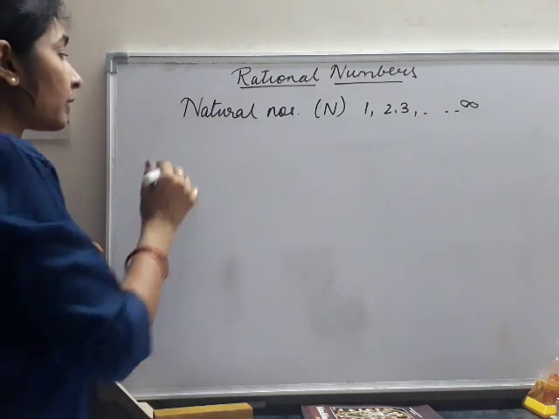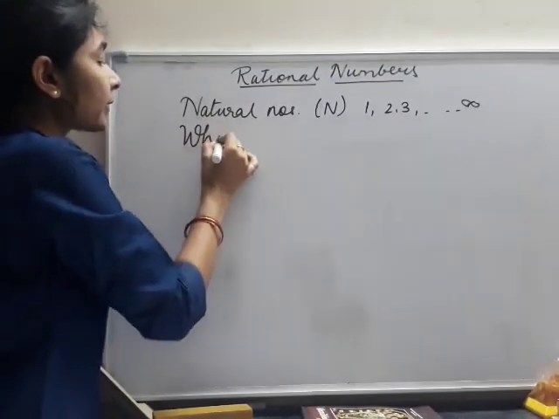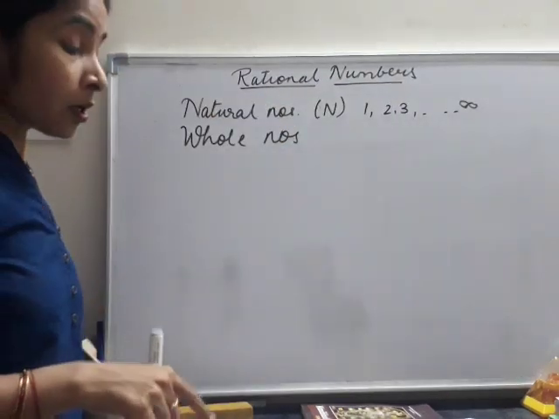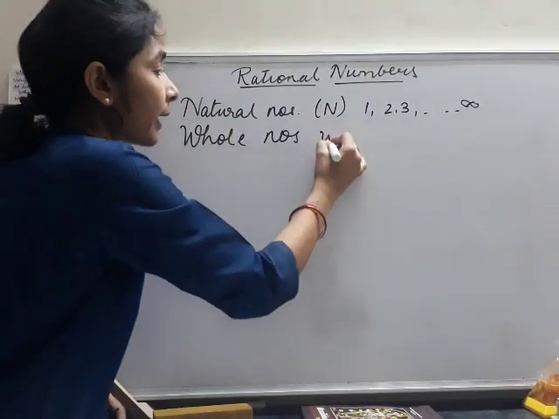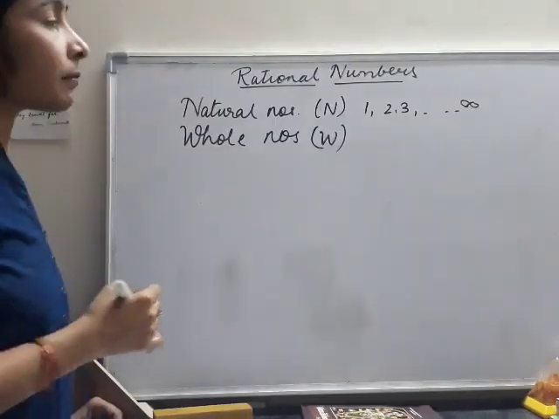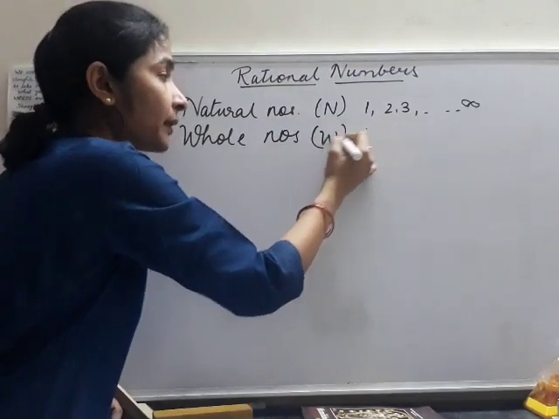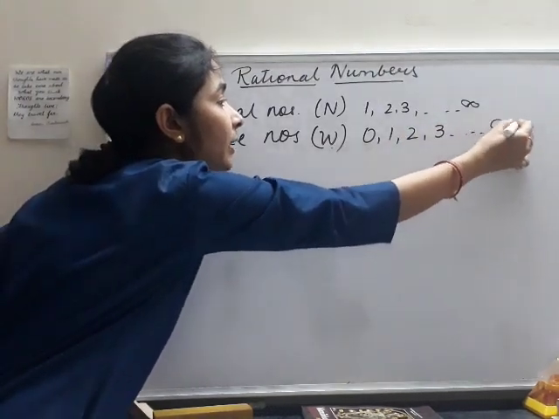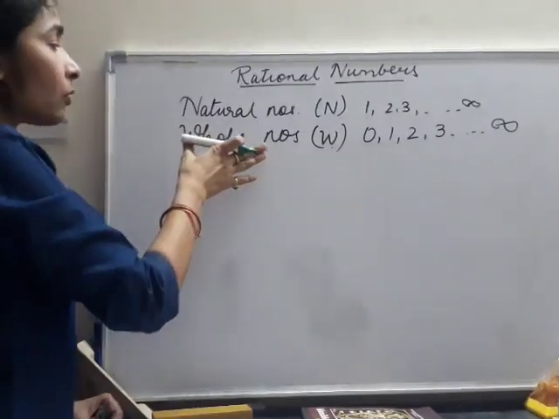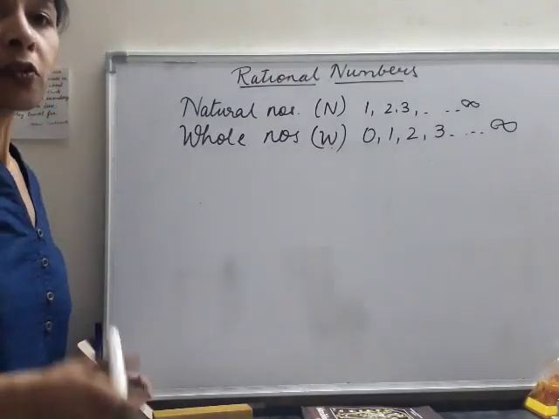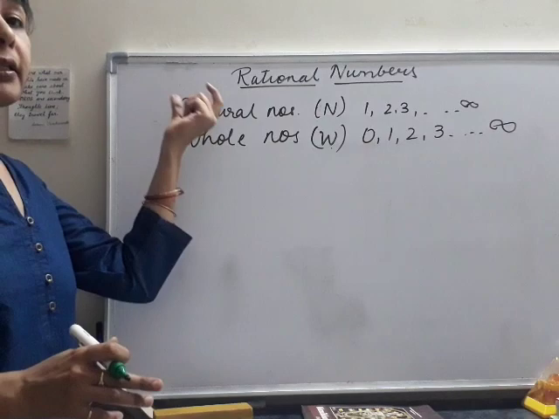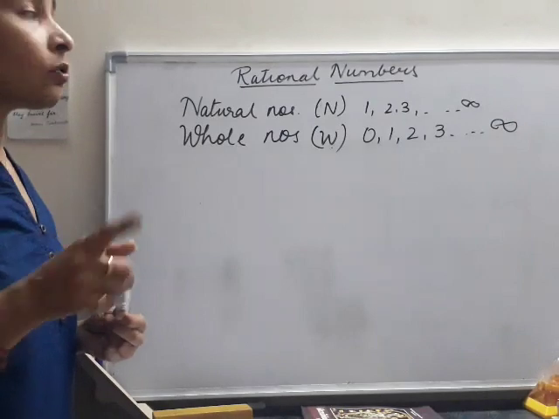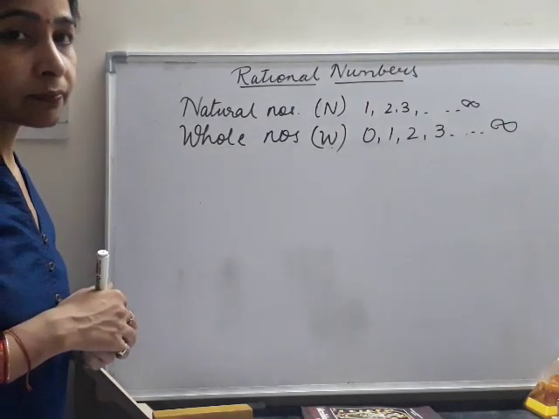Next is the category of numbers called whole numbers. In this category, along with the natural numbers, we have included 0 also. Including the 0, the category of numbers that we study is the whole numbers, and we denote them by capital W. It starts from 0, 1, 2, 3, 4 and continues again up to infinity. So the difference between the whole numbers and natural numbers is only of 0. The whole numbers are greater than the natural numbers by only one number, and that is 0.